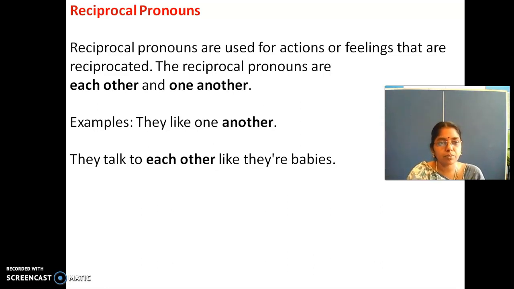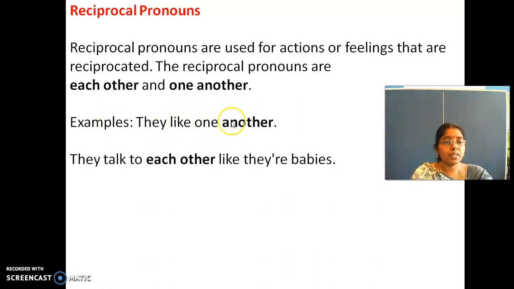Reciprocal, in mathematics terms: in a fraction there will be a numerator and a denominator. The numerator is on the top, the denominator is on the bottom, right? And when the denominator becomes the numerator and the numerator becomes the denominator, we call that the reciprocal, right? Reciprocal pronouns are used for actions or feelings that are reciprocated. So, ulta ulta. We'll see reciprocal pronouns are each other and one another.